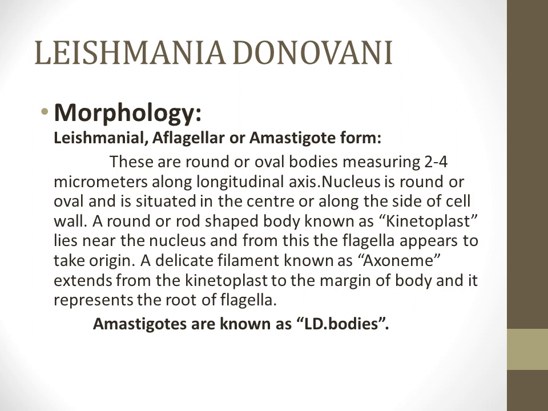So a delicate filament known as axoneme extends from the kinetoplast to the margin of the body and it represents the root of the flagella. The amastigote or the aflagellar form are also referred to as the LD bodies, the Leishmania donovani bodies. So this is the characteristic morphology: the round to oval shape along with the central nucleus, the rod-shaped kinetoplast and a thin flagella that is appearing from the nucleus to the margin of the cell.